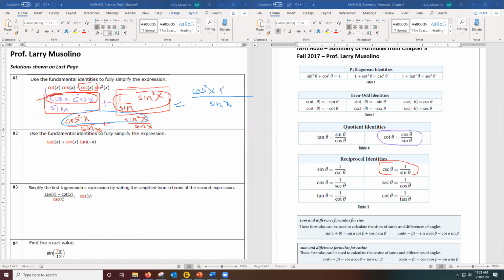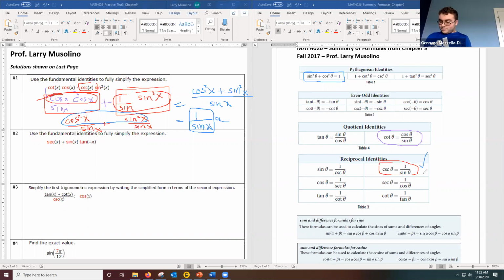I'm noticing that this numerator matches one of the identities, right? Because this numerator is this famous sine squared plus cosine squared, so the numerator is just 1. So I end up with 1 over sine x. That would be a valid answer. Or if you wanted to, I know that 1 over sine is the same as cosecant. So I could write this if I wanted to as cosecant x. Either one of those answers would be okay.